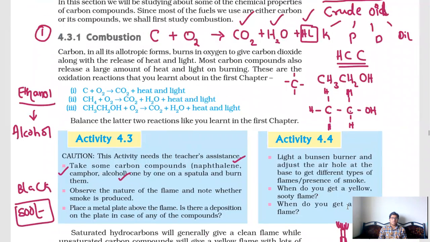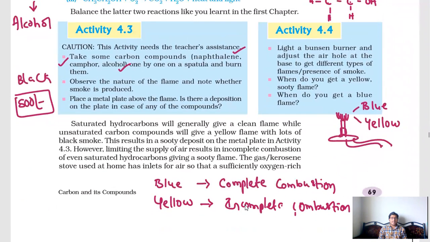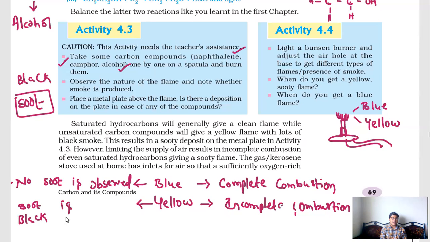Complete combustion and incomplete combustion. In case of complete combustion, no soot is observed. In case of yellow color flame, in case of incomplete combustion, black soot is observed.